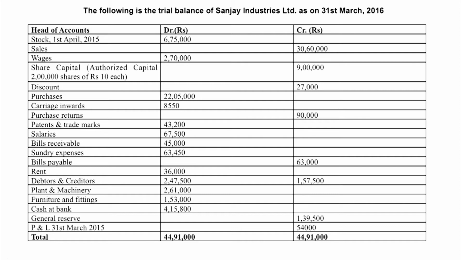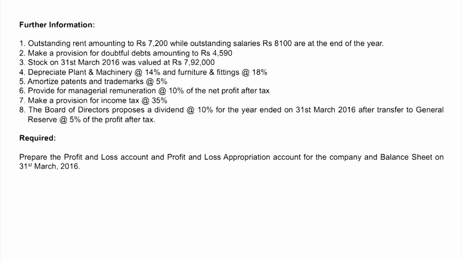Stock, sales, wages, share capital, discount, purchases, carriage inwards, purchase returns, patents, salaries, bills receivable, sundry expenses, bills payable, rent we have taken; debtors and creditors not yet, so we have to come back to this. Now let's go to the adjustments or additional information. We have taken the outstanding rent and salaries.